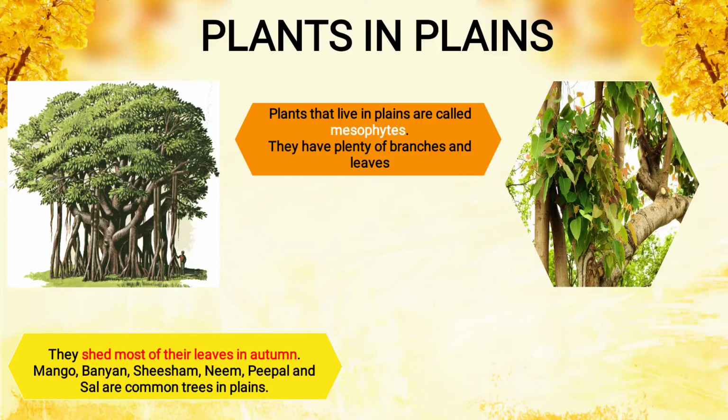They shed most of their leaves in autumn. Shed means jhadna. Even you see in the autumn season, पतझड़ के मौसम में पत्ता गिरता है, that is known as shed. So they shed most of their leaves in the autumn season. Mango, banyan, sesame, neem, peepal and sal are common trees in plains. Now you see in the image, the peepal plant is there on the right side.